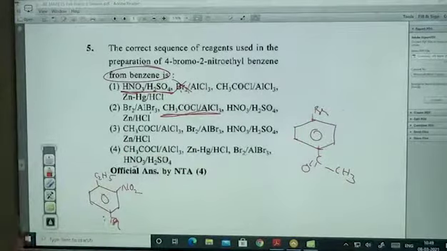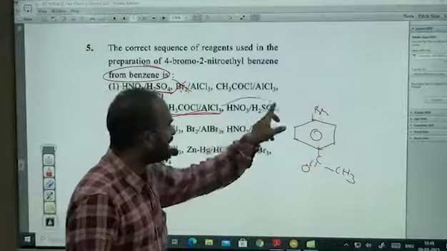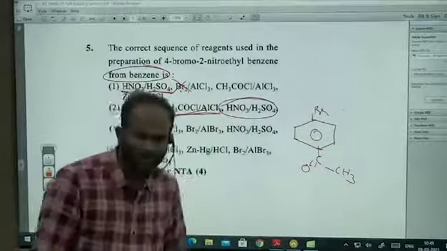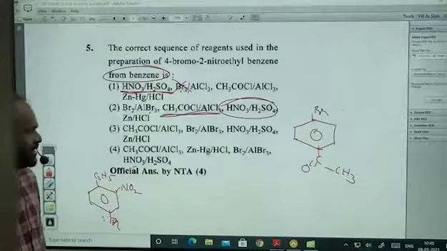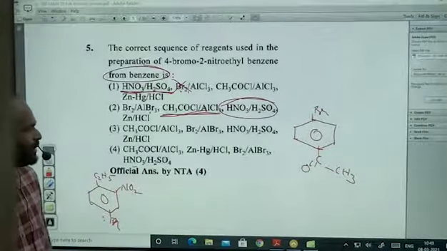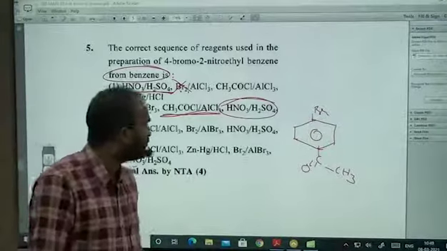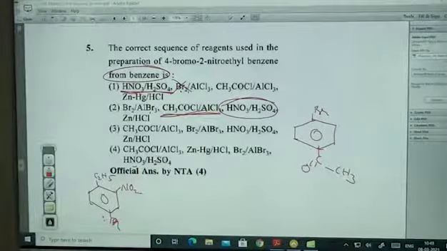Next, they are trying to react with HNO3 H2SO4. So on which position do I have to get it?